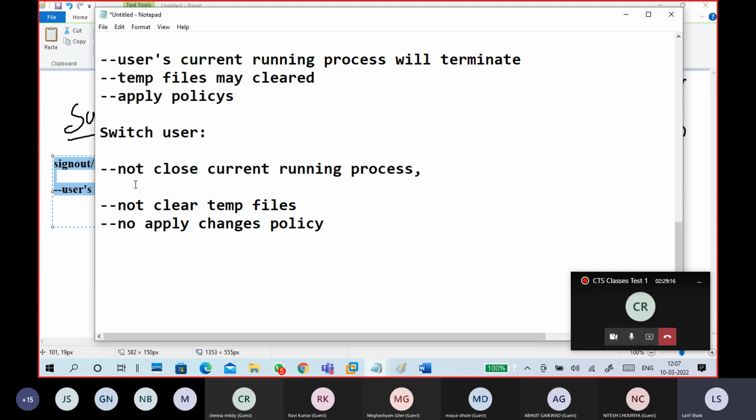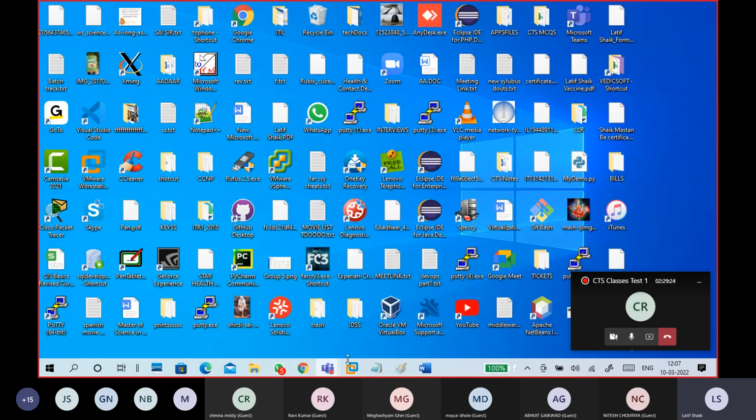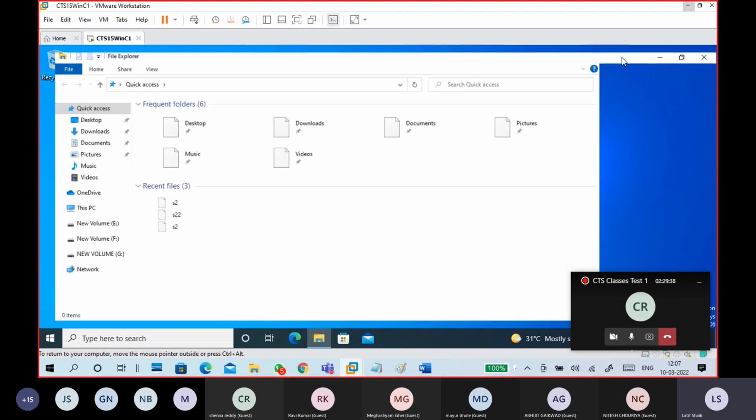So that is the difference between sign out and sign in and switch users. So I sign out and sign in. Because of security policies, certain temporary things will be closed. So what we did in the drive, we created a file 1.txt.